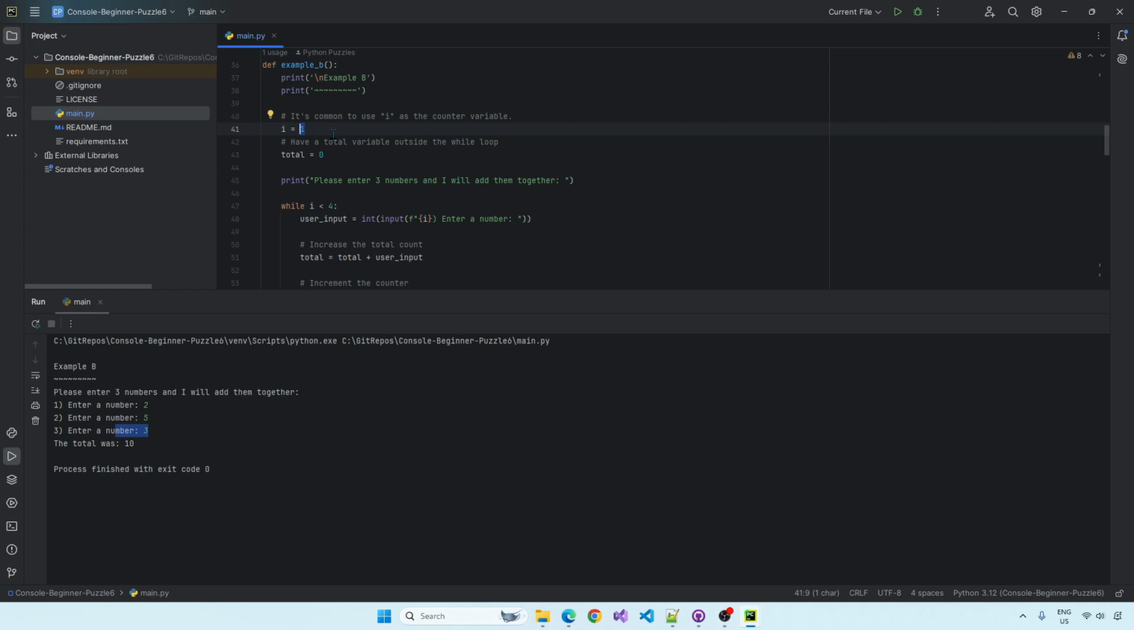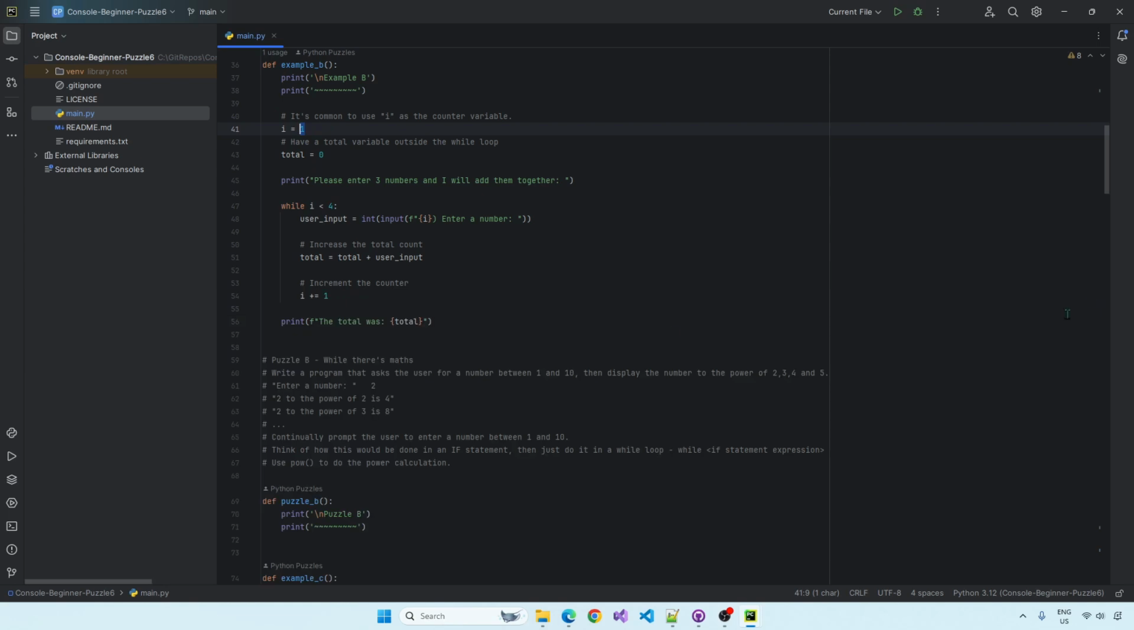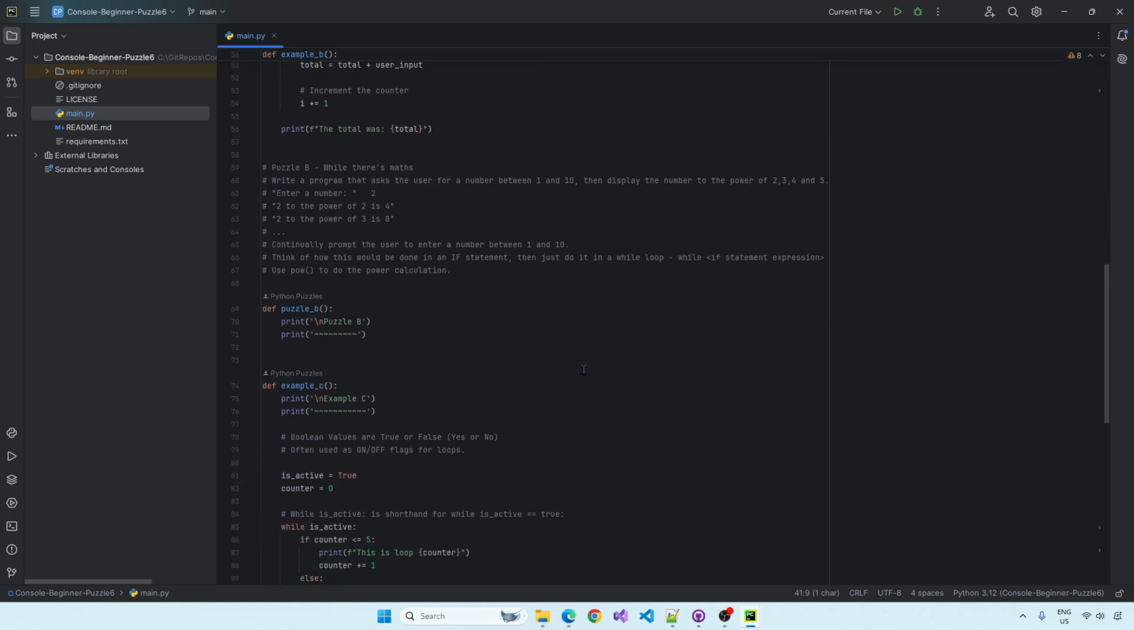Remember, we set this as 1, not 0. So there's a lot to take in there, a lot of little fiddly bits for you to play about with. So puzzle B, we're just going to throw some maths in there. We want to ask the user to enter a number between 1 and 10. So you've already got to be thinking how to stop them entering something like -1 and 11.